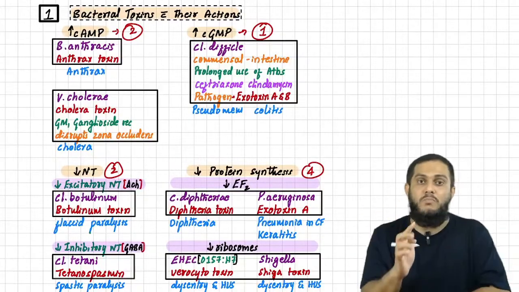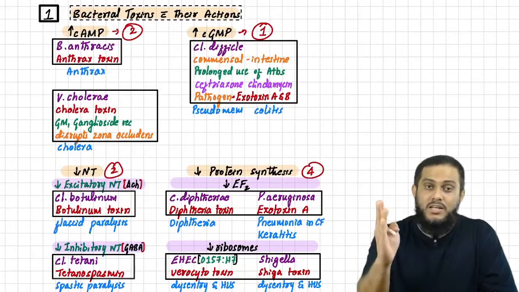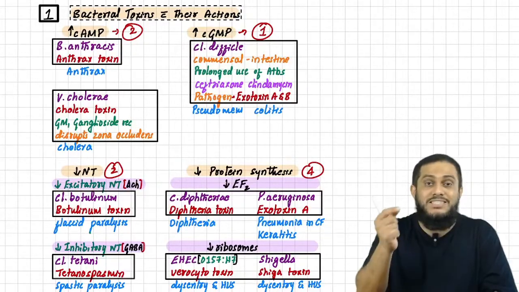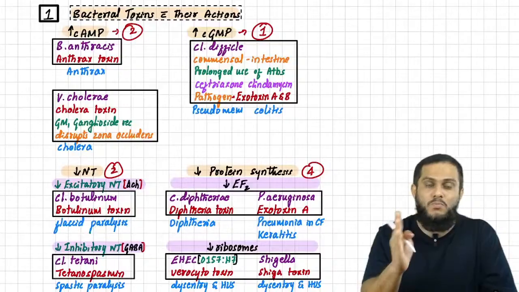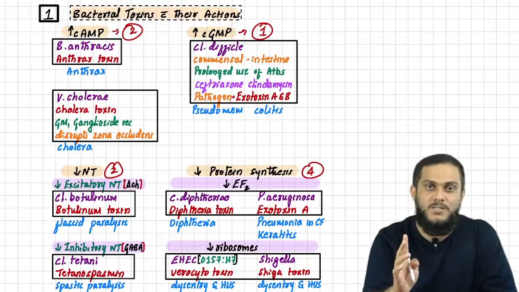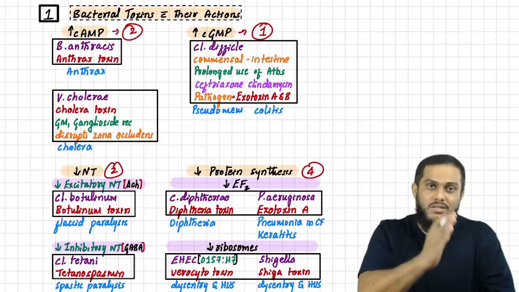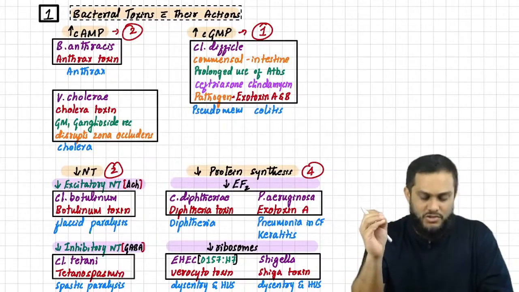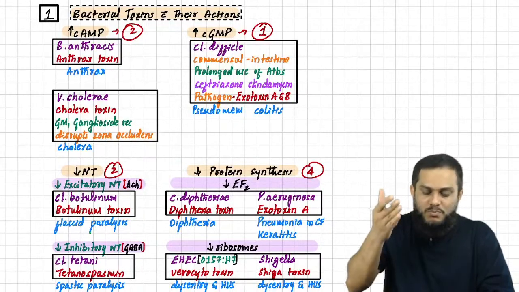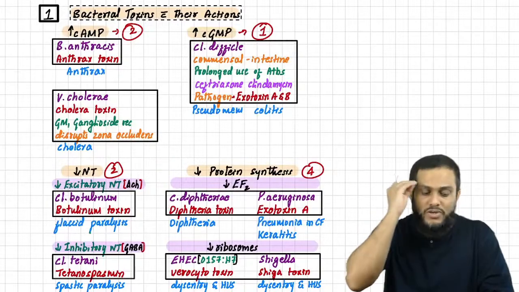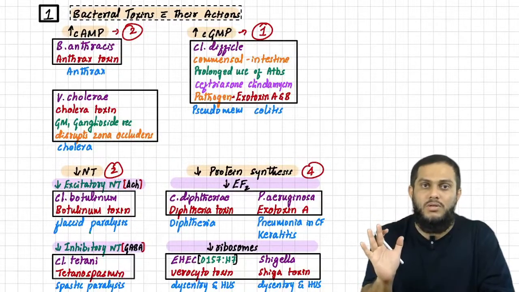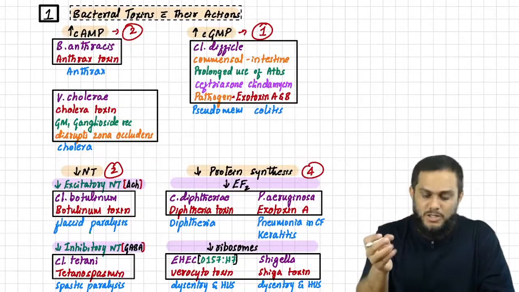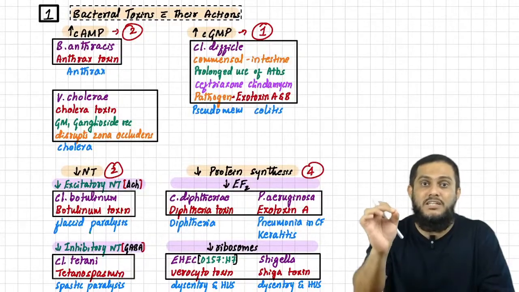Now you have to fix in your mind: cyclic AMP, cyclic GMP, 2 plus 1; inhibiting neurotransmitter, inhibiting protein synthesis, 2 plus 4. So remember 2 plus 1, 2 plus 4. You should not forget this. First remember the action, then 2 plus 1, 2 plus 4 toxins. 2 plus 1 is 3, 2 plus 4 is 6, 3 plus 6, 9 important toxins.